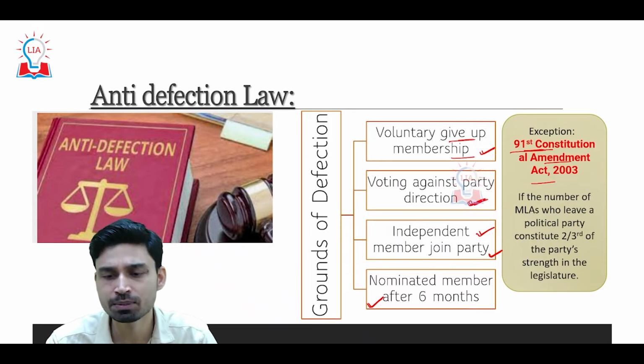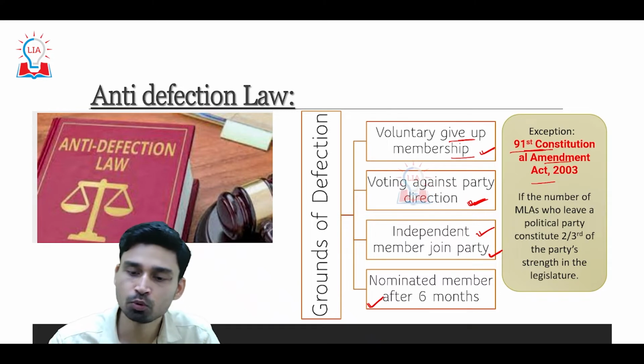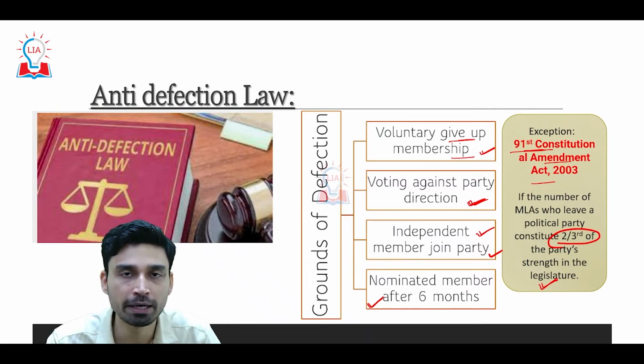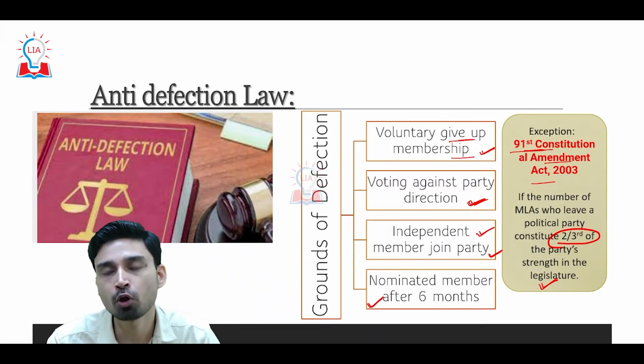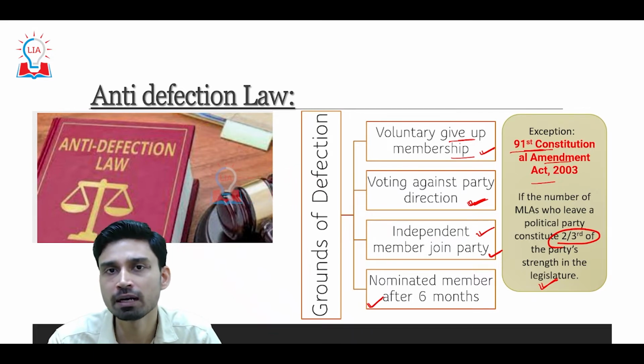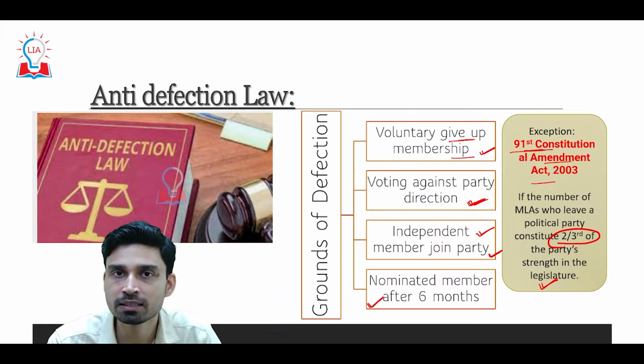So what are the exceptions? Exceptions are that if the members of parliament or MLAs who leave a political party constitute 2/3 of the party's strength in the legislature, then the anti-defection law will not apply to them. That means, suppose a political party has a total of 100 seats in the legislature, and 2/3 of these 100 members want to leave the political party together, that means they are not defecting.